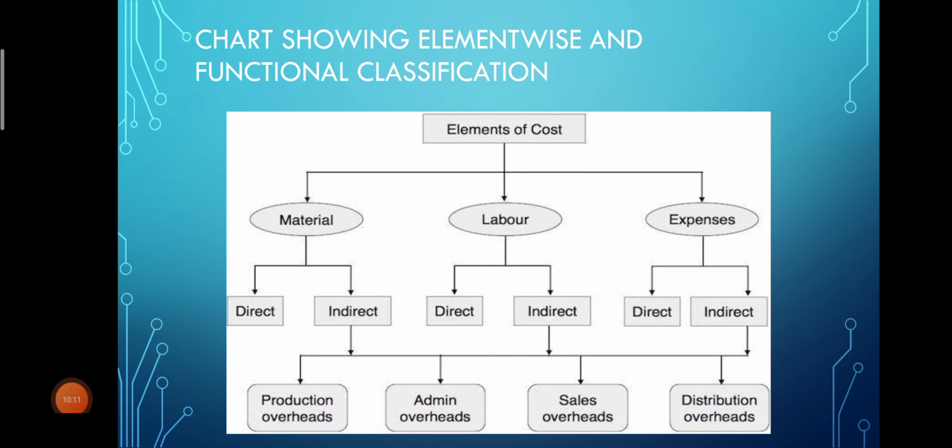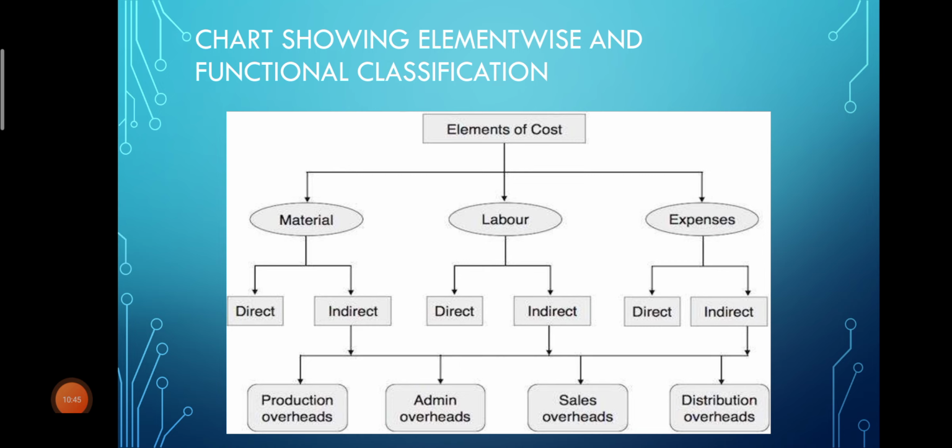Now, production overheads means the expenses which are incurred for the production of goods. Such expenses will be called production overheads. Administrative means any expenses which are incurred for the office. Such expenses will be called administrative. You can take examples like audit fees, legal expenses, directors fees or manager salary. So these are the examples of administrative overheads.